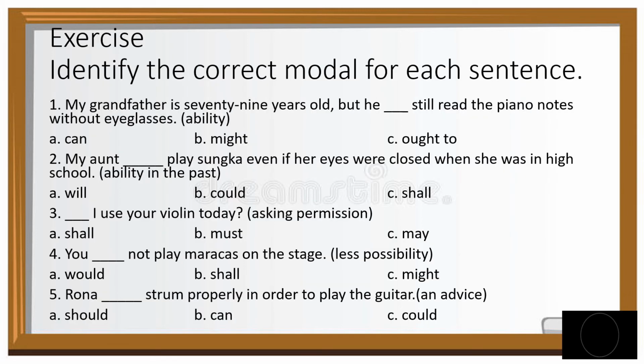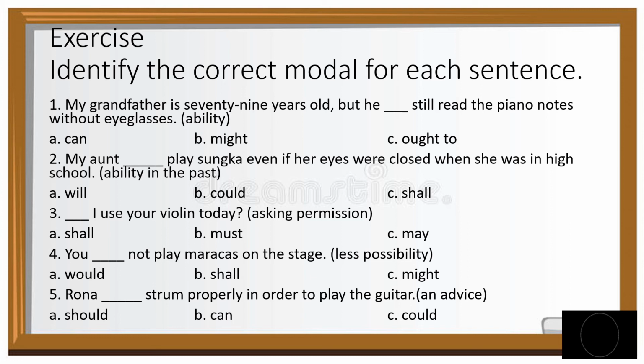Let's have an exercise. The direction for this is, identify the correct modal for each sentence. Number 1. My grandfather is 79 years old, but he blank still read the piano notes without eyeglasses. It shows an ability. A. Can. B. Might. C. Ought to.